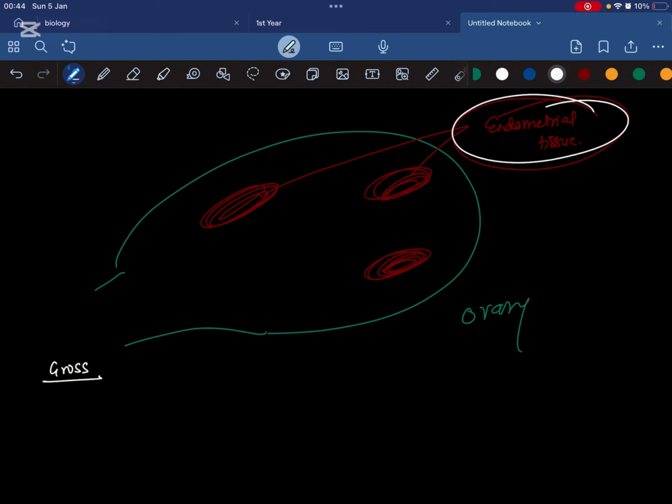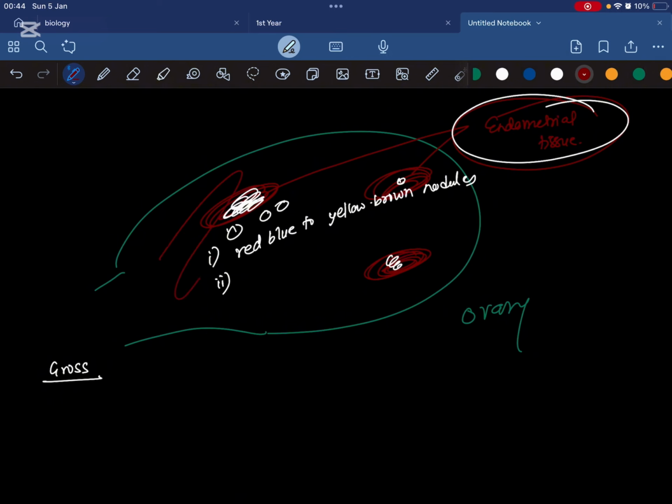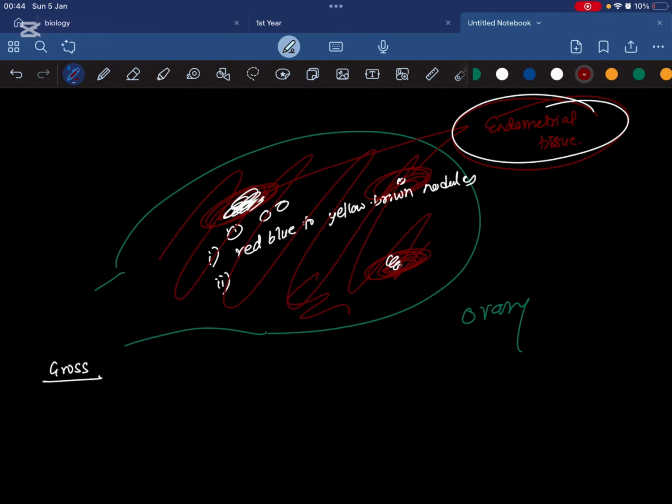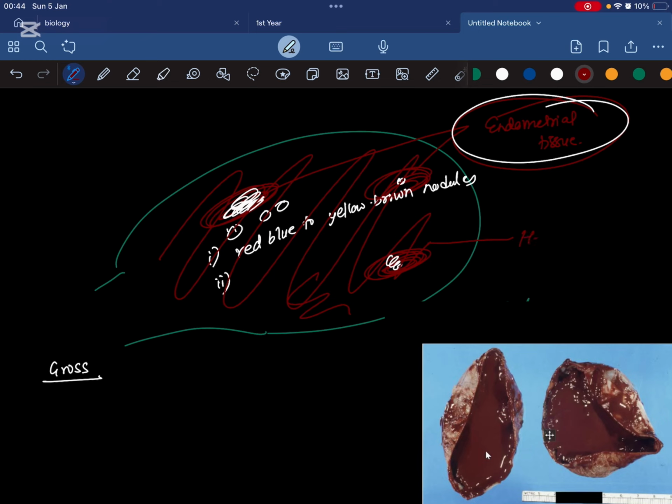When they bleed, when they rupture, they are going to form nodules, red, blue to yellow brown nodules. Now when these cysts bleed, they are going to release a lot of blood into the ovary. You know that blood contains hemosiderin pigment, so hemosiderin pigment will also get released.